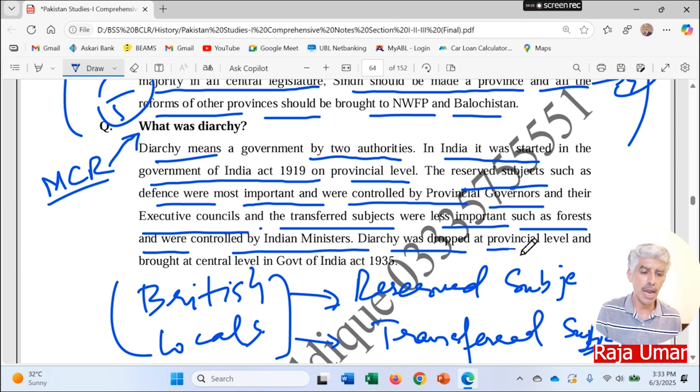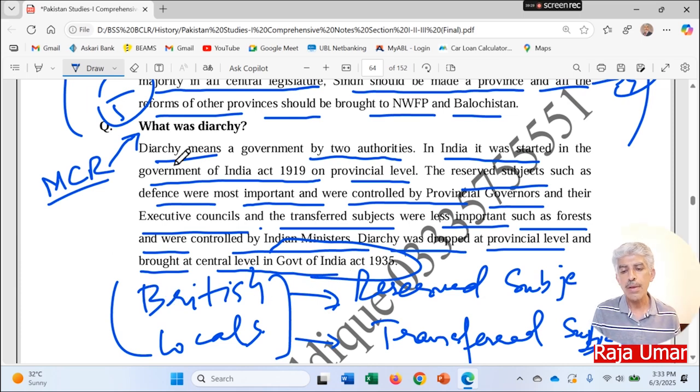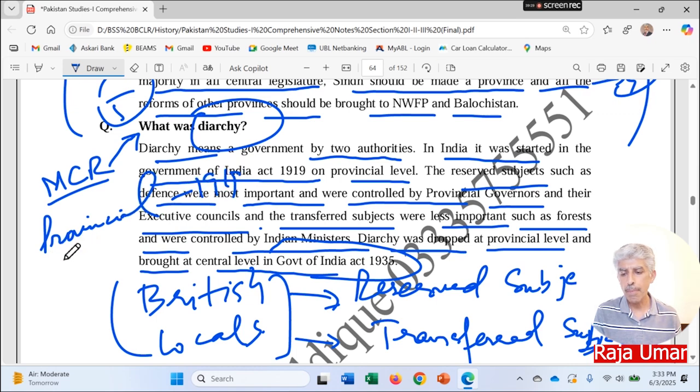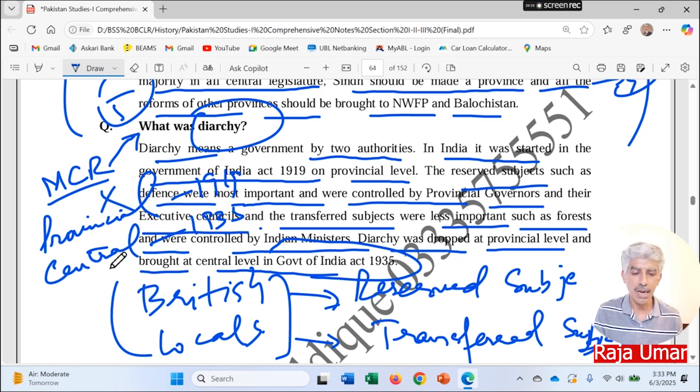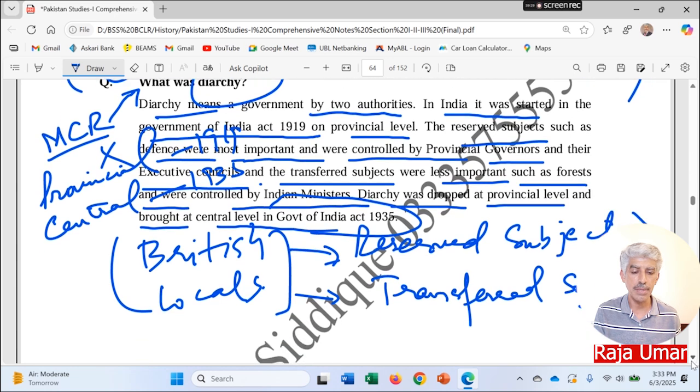Diarchy was dropped at provincial level and brought at central level in the Government of India Act of 1935. So it means that this diarchy was introduced at the provincial level in 1919, but it was switched to central level in 1935 and dropped at the provincial level in 1935. I mean the Government of India Act, the last reforms of the subcontinent.